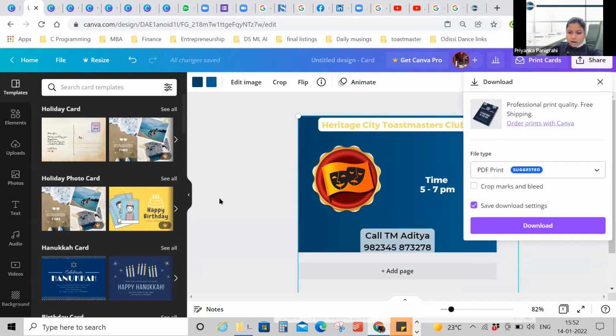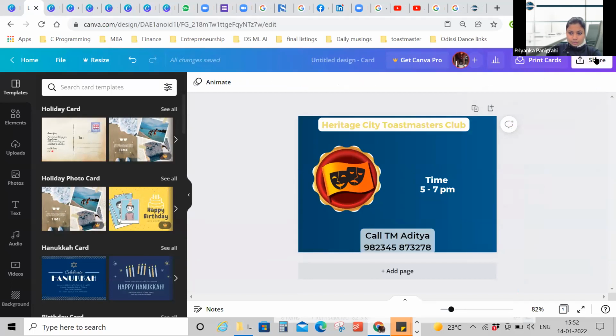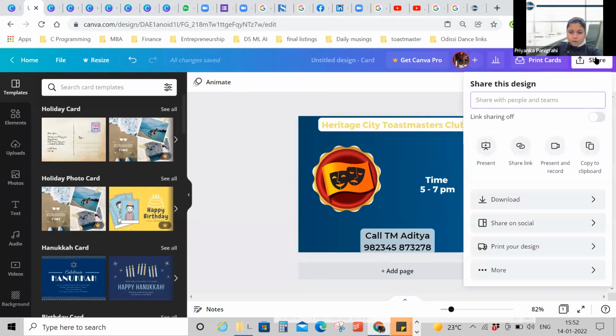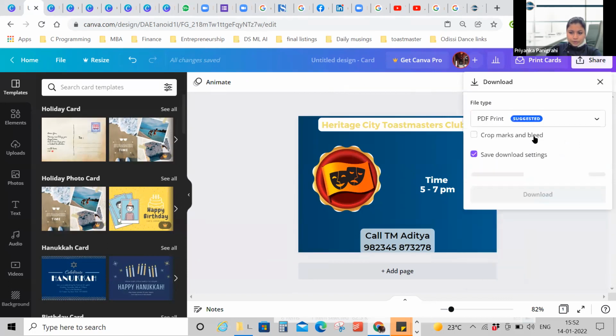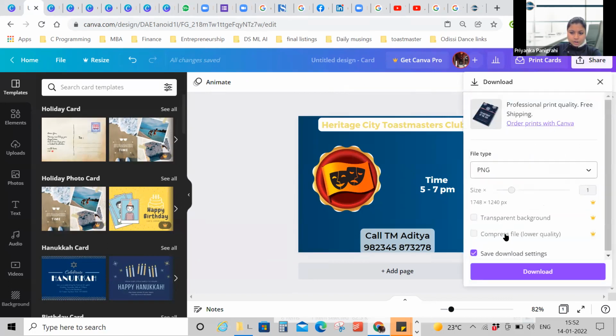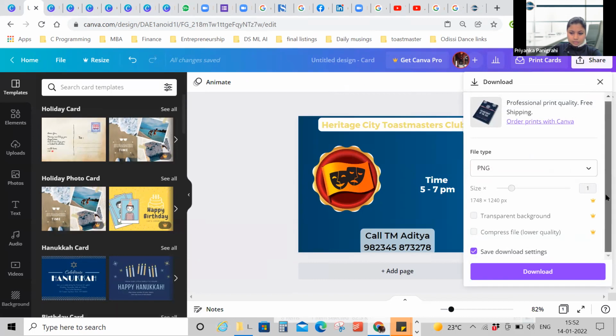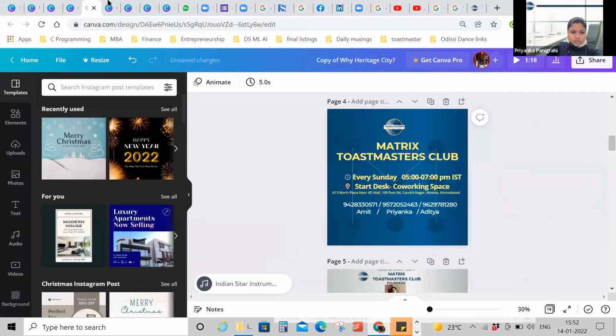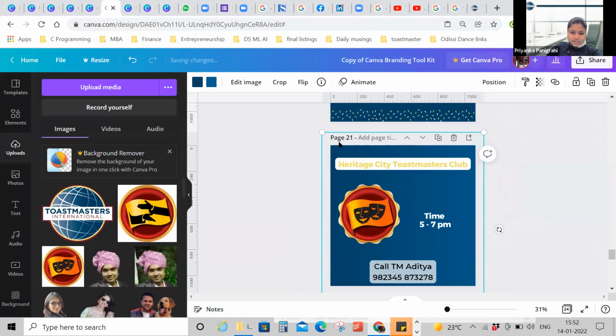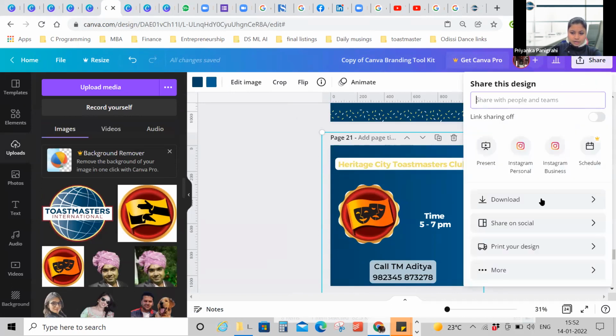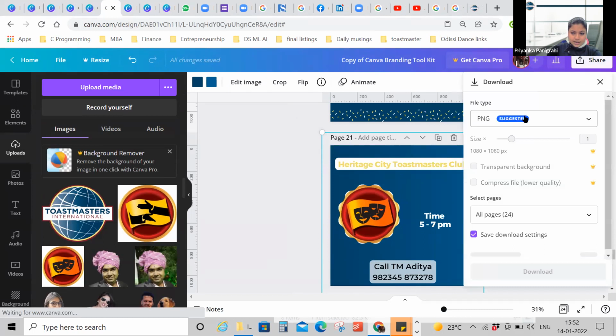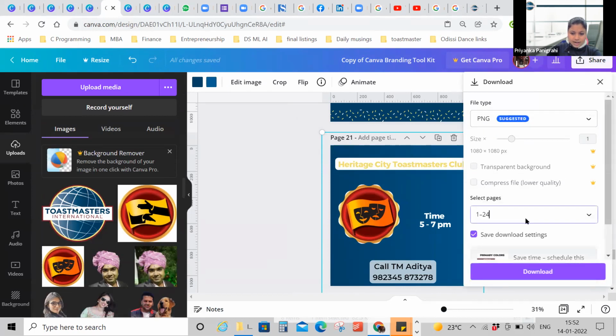This is how you do this: go to Share, top right corner, click on Share, go to Download, then click on PNG. Actually there is only one page, so that is why you're not given page settings. Otherwise, for example, if I go to this one, we have basically 21 pages right now. So if you want to download page number 21 as a poster, what you can do is share and then download, select PNG, select the page number.